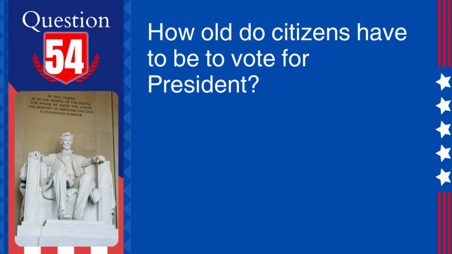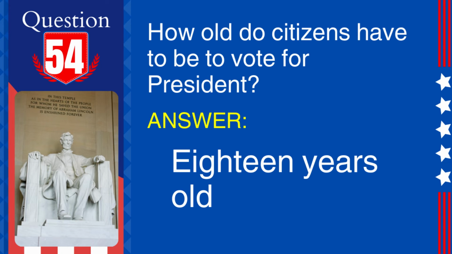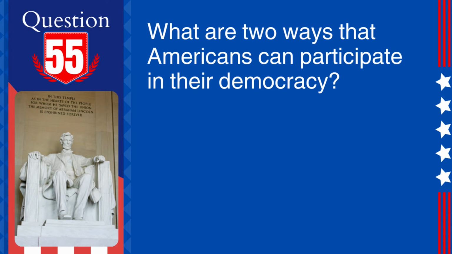54. Question. How old do citizens have to be to vote for president? Answer. 18 years old. Explanation. The 26th Amendment to the U.S. Constitution, ratified in 1971, lowered the voting age from 21 to 18.